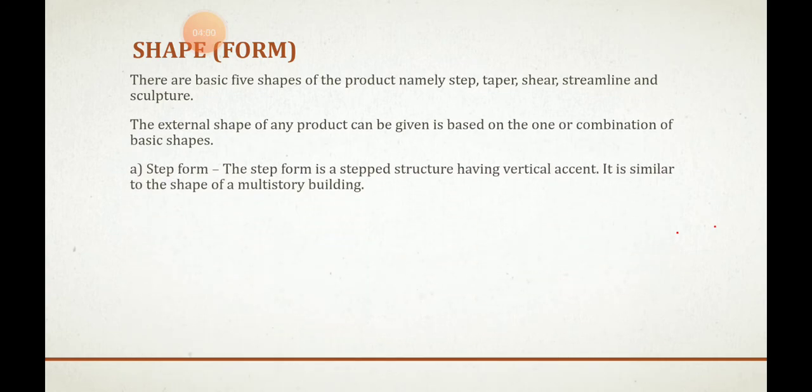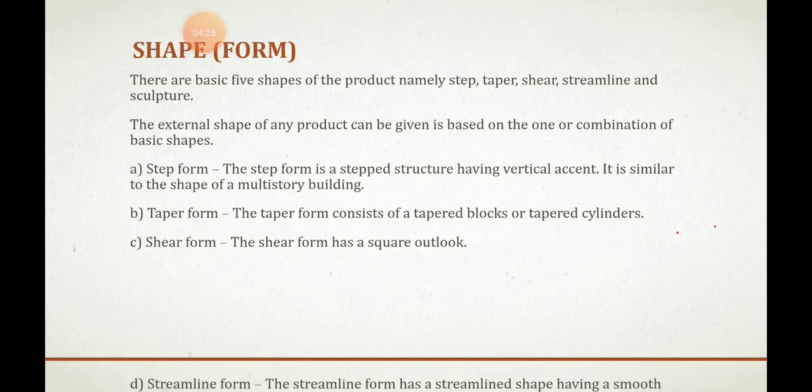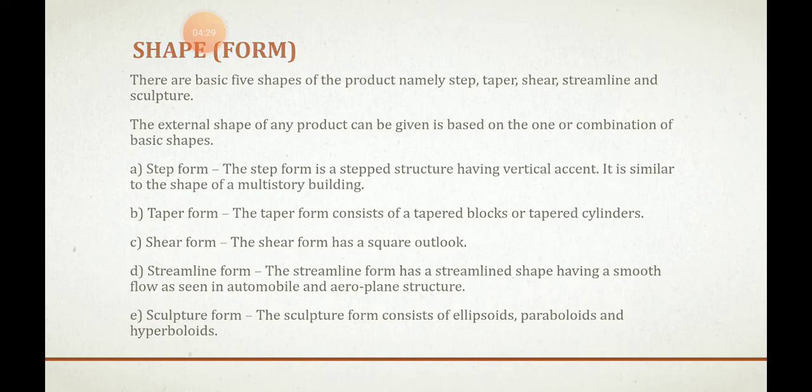Step form. So what is the step form? It is a stepped structure having the vertical accent. Okay, it is similar to the shape of a multi-story building. Yes. Next comes the taper form. The taper form consists of a tapered block or tapered cylinder. Shear form has the square outline. So these are some of the shapes that are used: streamline form, sculpture form, etc.